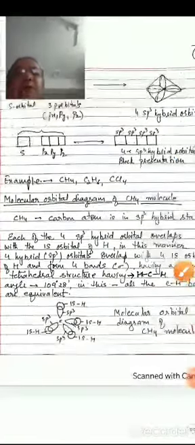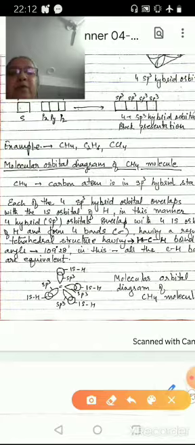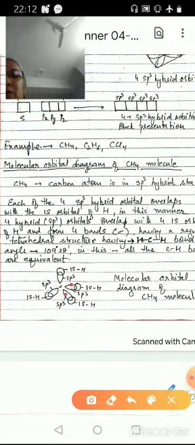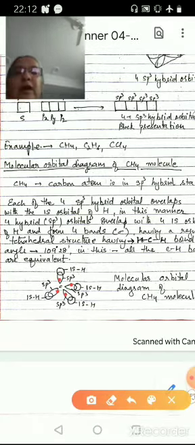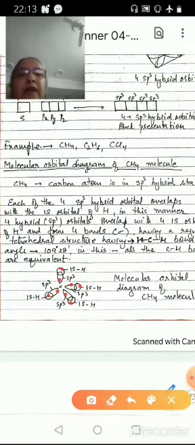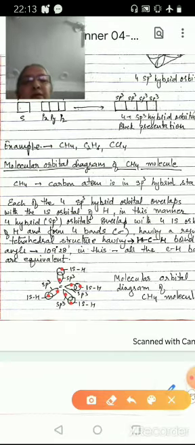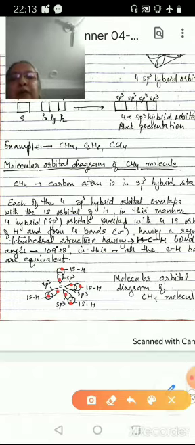Examples: CH4, C2H6, CCl4. If we consider the molecular diagram of the CH4 molecule, then we see that in CH4 the carbon atom is in sp3 hybrid state, and these 4 sp3 hybrid orbitals overlap with the 1s orbitals of 4 hydrogen atoms, and form 4 sp3-s sigma bonds, having a regular tetrahedral structure with H-C-H bond angle 109.28.